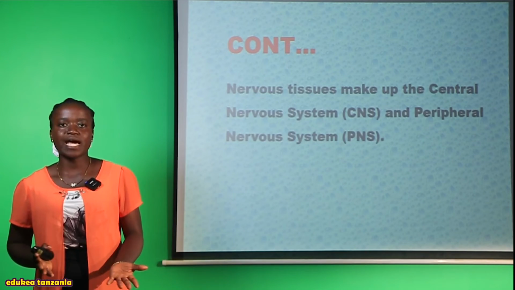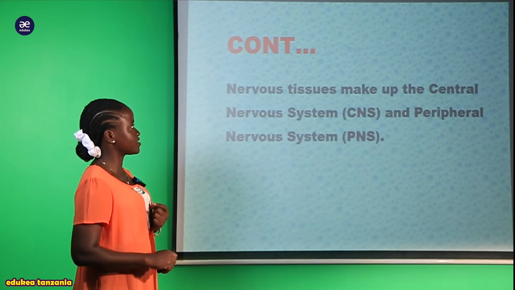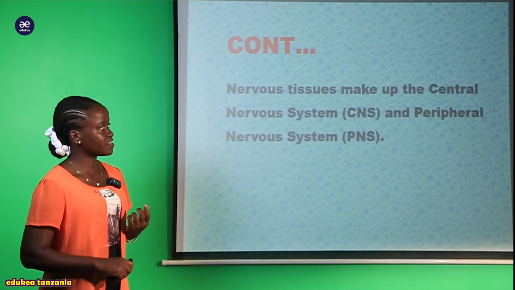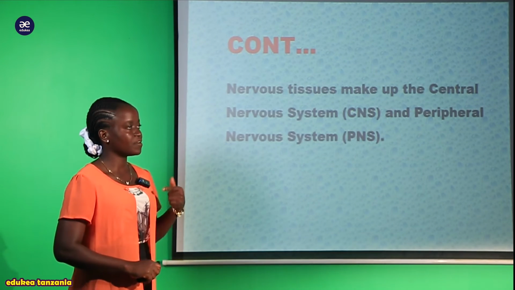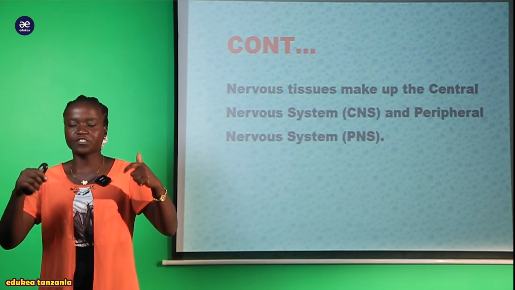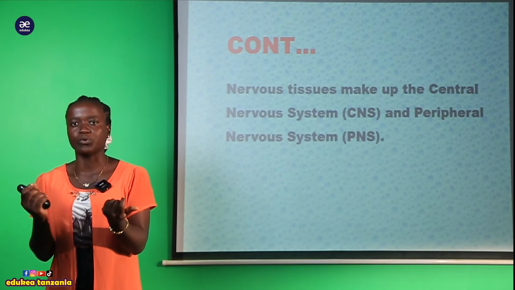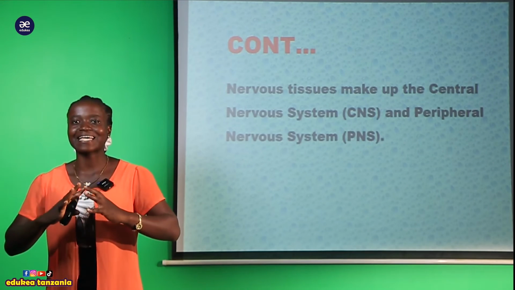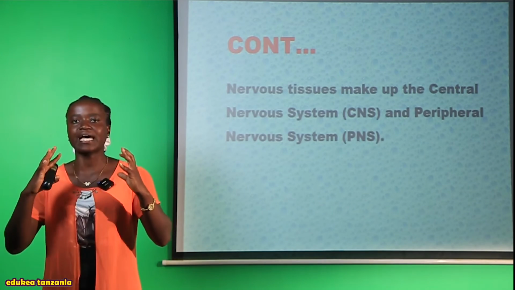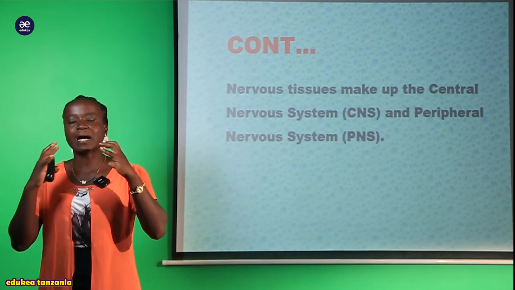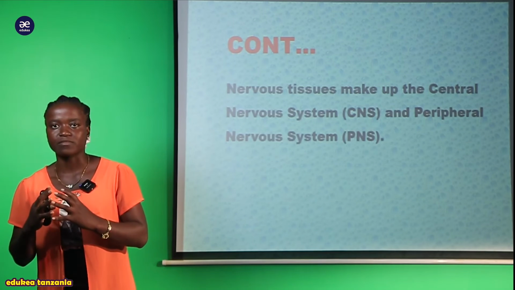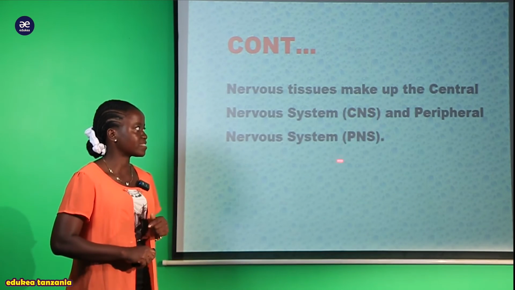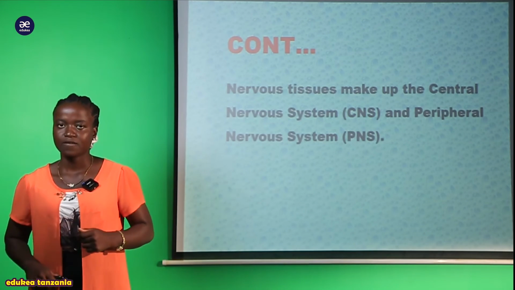But when we are discussing the nervous tissue, the nervous tissue makes up the central nervous system and the peripheral nervous system. Hii nerve tissue ambayo imetengenezwa na neuron ndiyo ambayo sasa inatengeneza au inaunda ile central nervous system pamoja na ile peripheral nervous system. That is CNS and PNS.